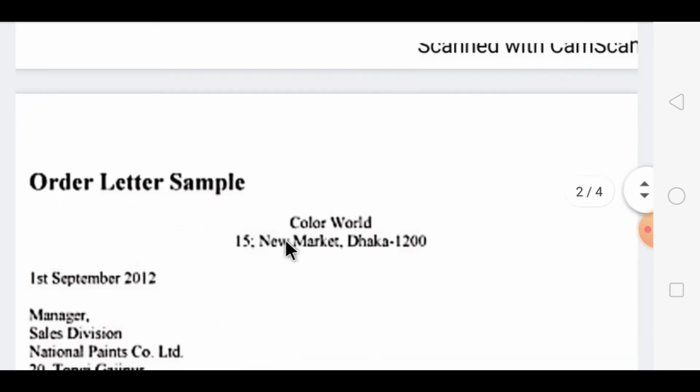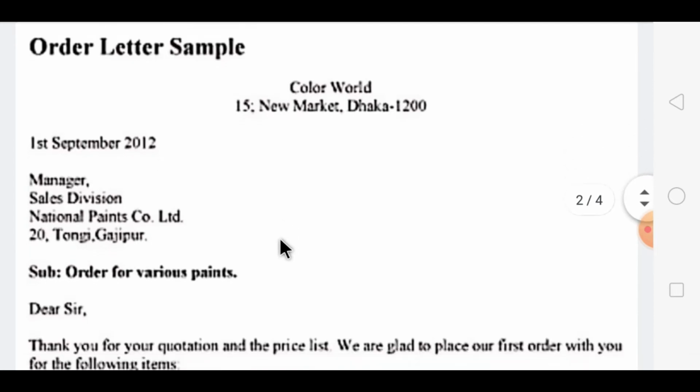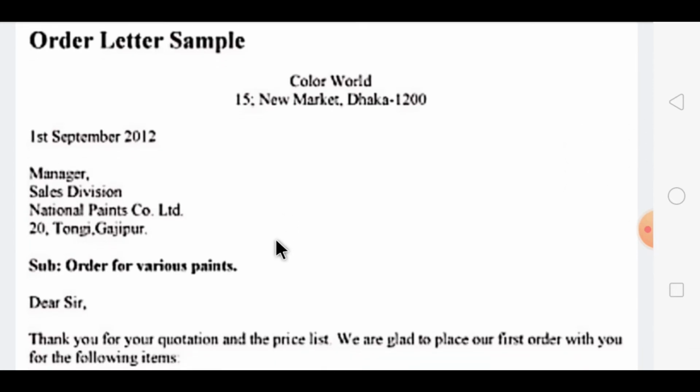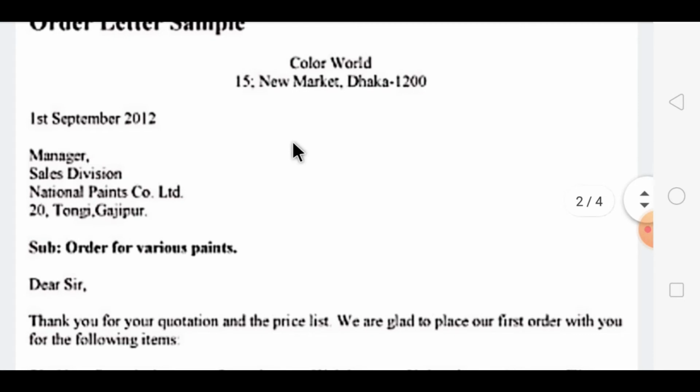Now I'd like to explain this letter with an example, so it may be more clear to you all. This address will come on the left side here: Color World, 15 New Market, Dhaka 1200.